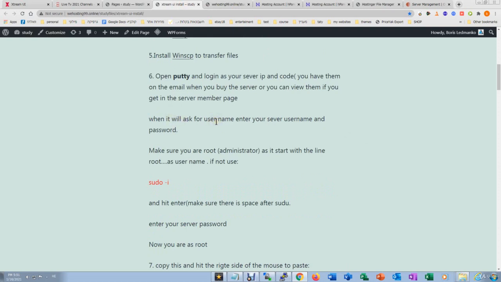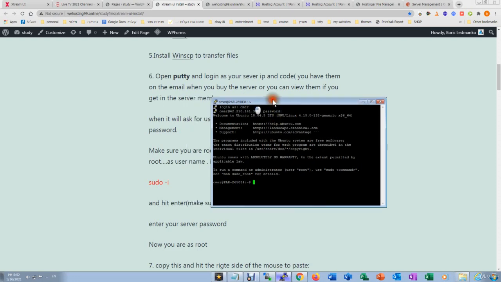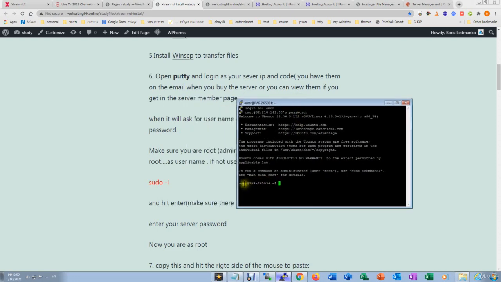Now we need to install the software, the open source software Xtream UI, and we need to be a root user or administrator. As you can see right now the user is Omer, so to change it to root I use sudo -i, as it's written in the page that you saw.